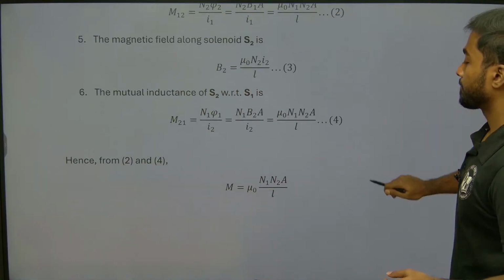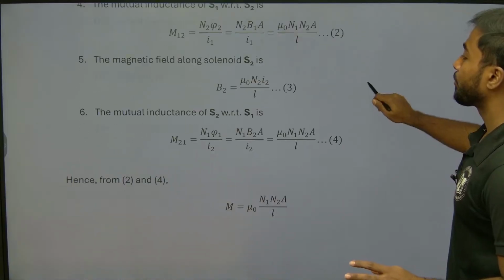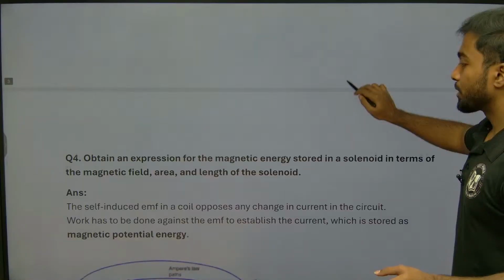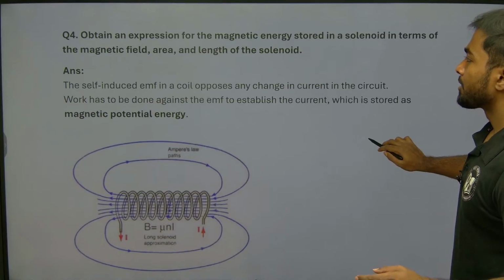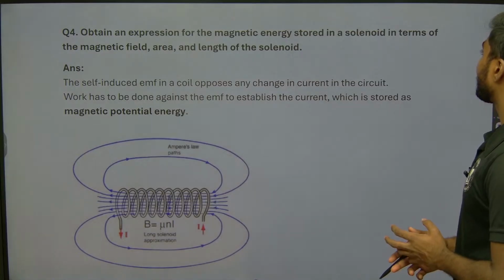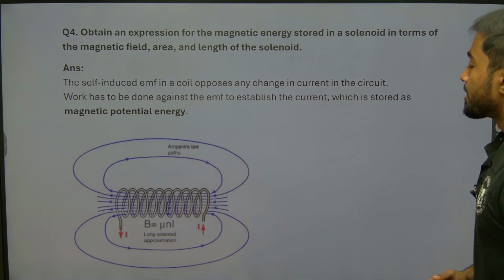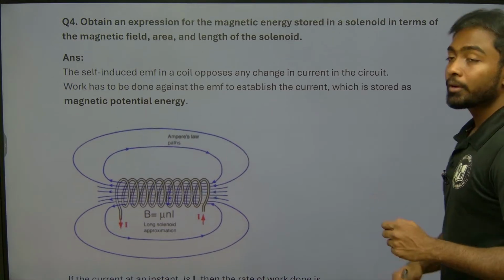So the next question is, this is one of the alternative methods. You can follow whichever method you want. Obtain an expression for the magnetic energy stored in a solenoid in terms of the magnetic field, area, and length of the solenoid. So how do we need to proceed with the answer?